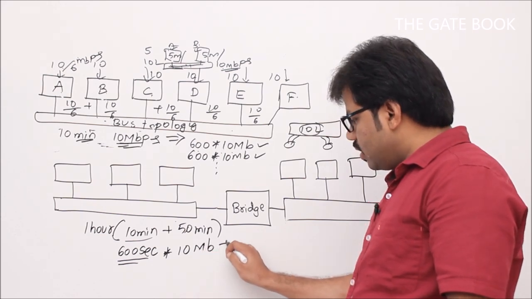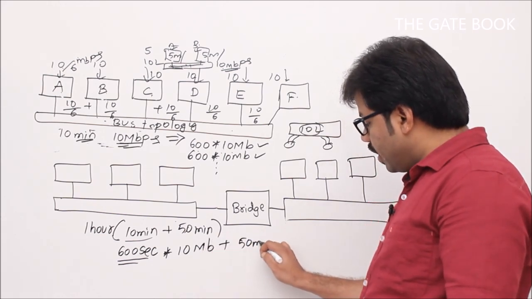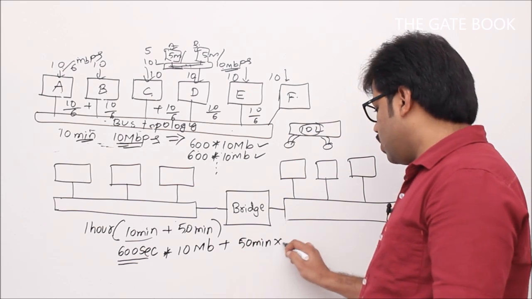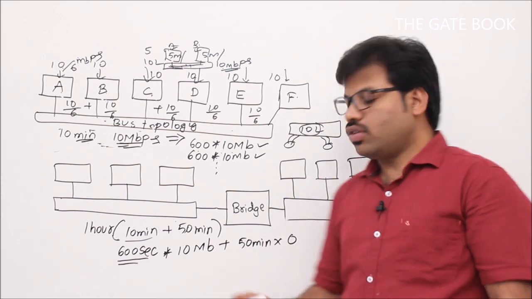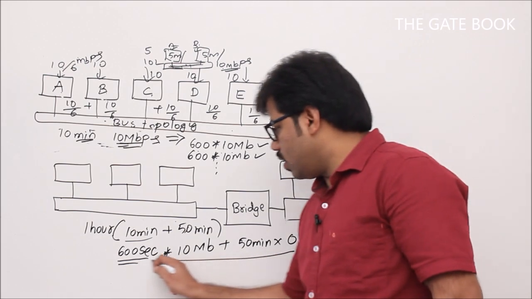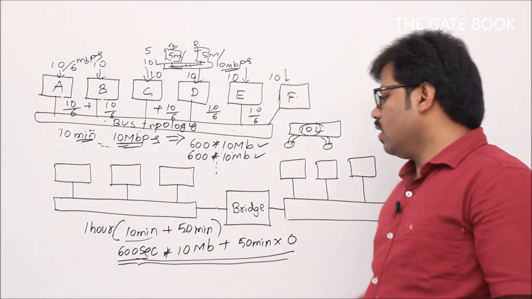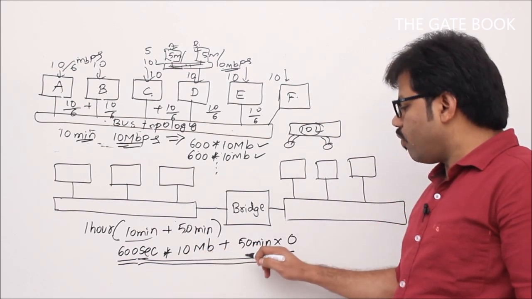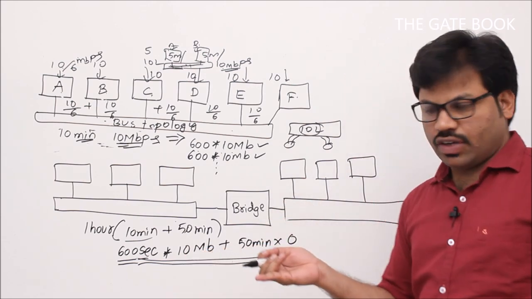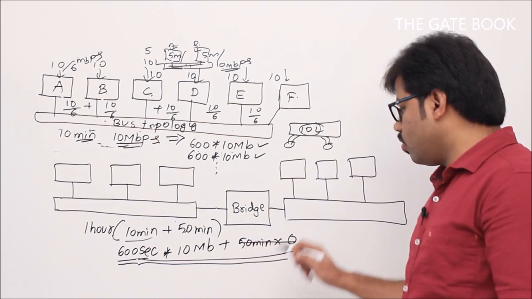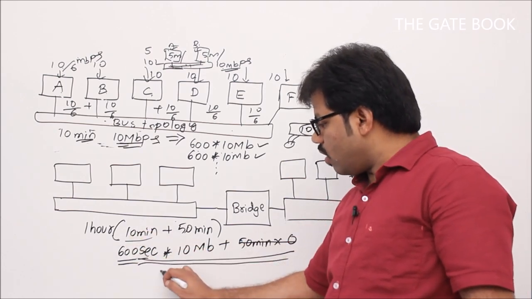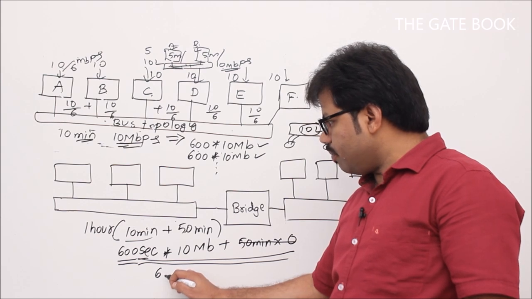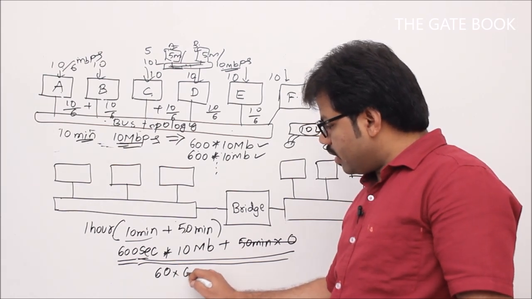Plus, for the remaining 50 minutes, the bandwidth will be 0, correct? So no transmission. If you take the average, let's see what happens. 600 seconds into 10 MB plus 50 minutes, of course 50 minutes means 3000 seconds, into 0, right? That overall is 0. Overall per 1 hour. 1 hour means 60 minutes, and a minute means 60 seconds.